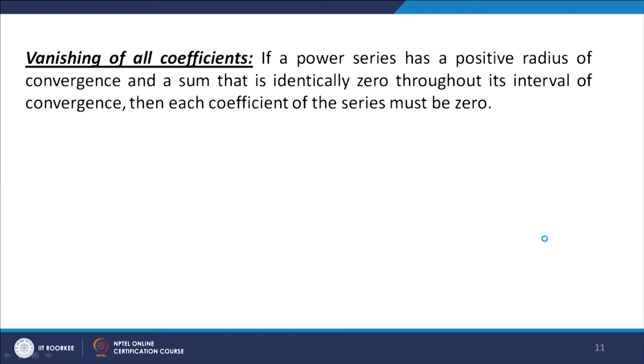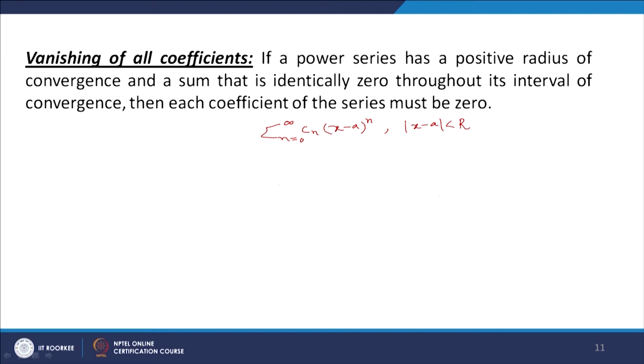Now, vanishing of all coefficients. Suppose a power series has a positive radius of convergence and a sum that is identically 0 throughout the interval of convergence. So, let us consider the power series sigma n equal to 0 to infinity c_n (x minus a) raised to the power n, which has a positive radius of convergence, say r, and its region of convergence is given by mod of x minus a less than r.